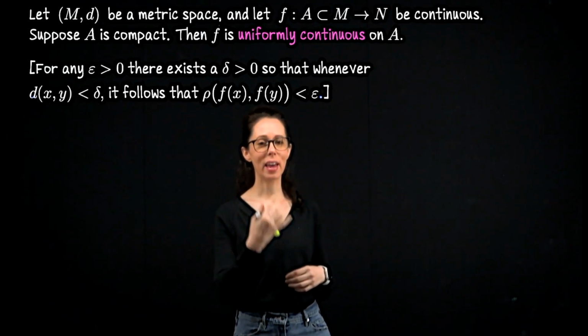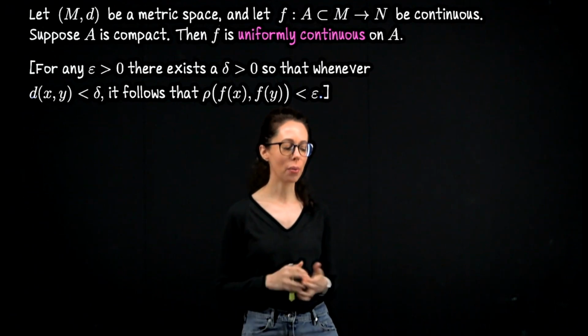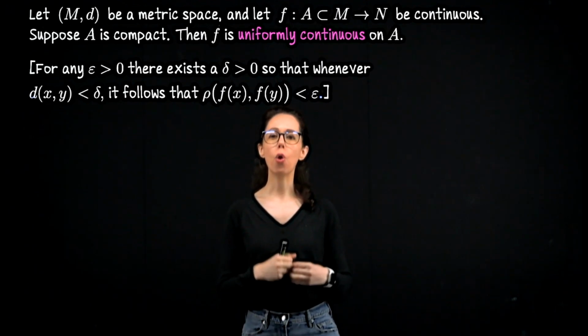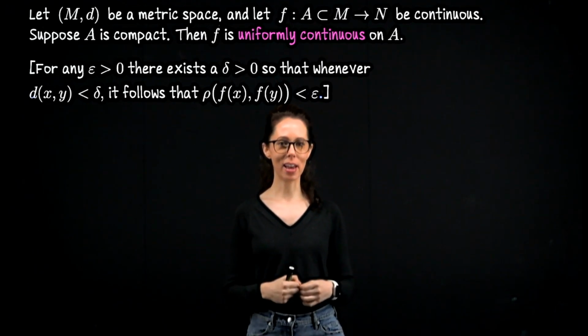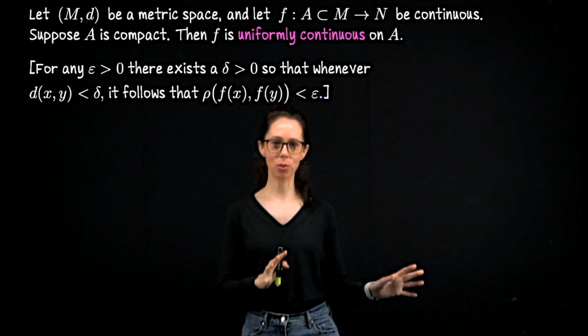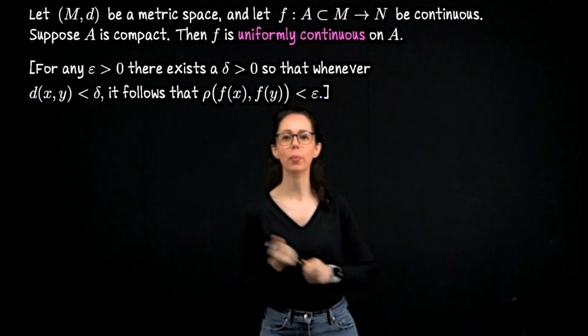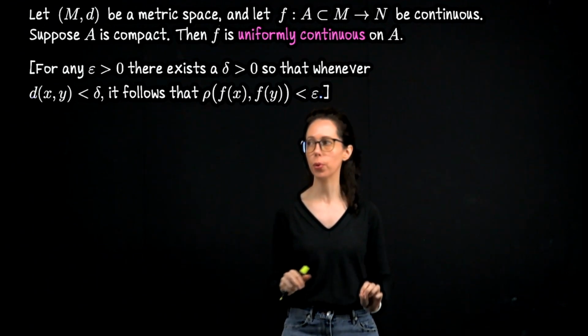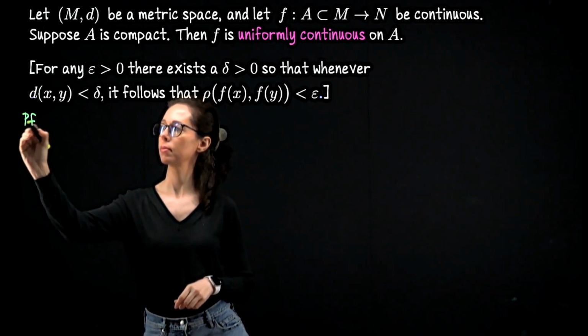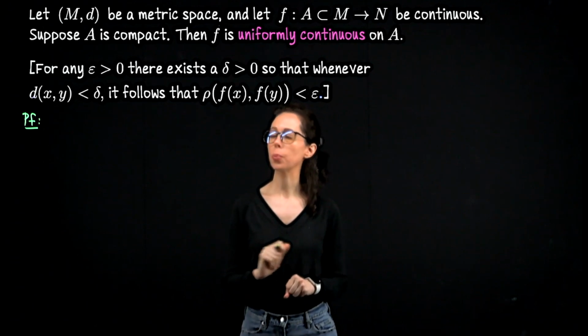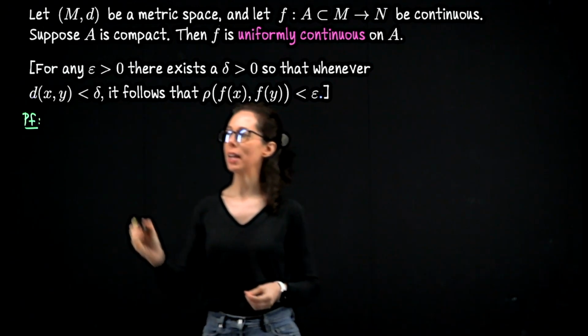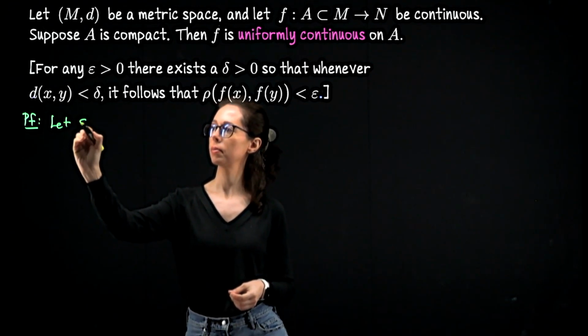The notion that I wanted you to name, the construction I was doing out loud, was that of an open cover of a compact set. We will take that cover and reduce down to a finite subcover. Okay, so that's a preview of where we're going with this proof. It's going to be a direct proof. This is an epsilon-delta proof, so our first sentence should be, let epsilon be greater than 0.